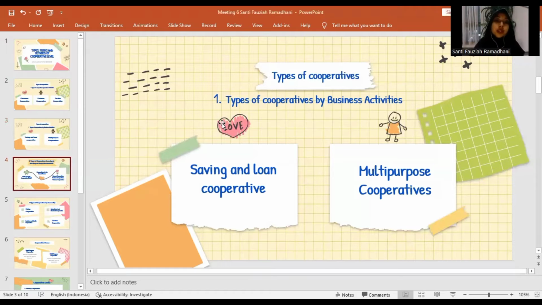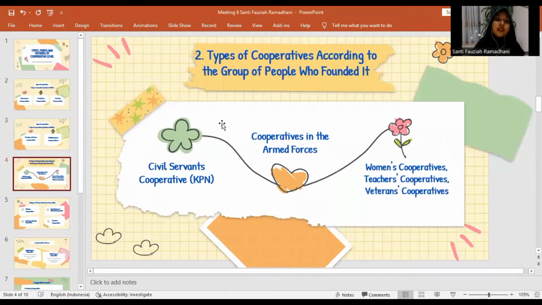Type number 2 is types of cooperative according to the group of people who founded it. There are 3 types, and the first is civil servant cooperative. The next is cooperative in the armed force, and the last is women cooperative, teacher cooperative, veterans cooperative.